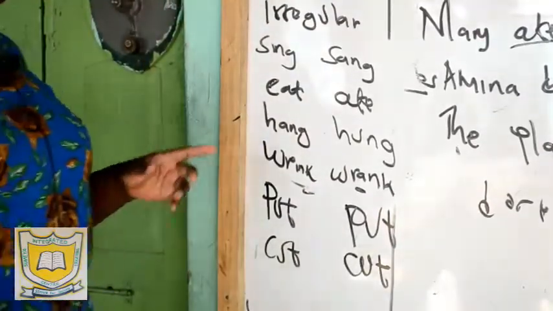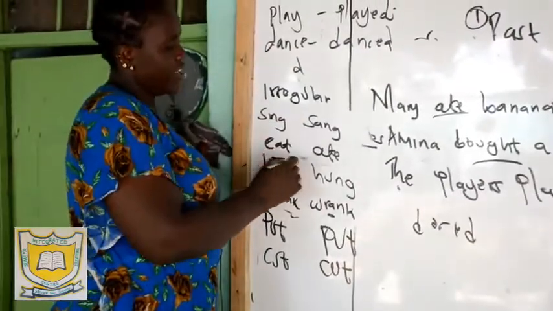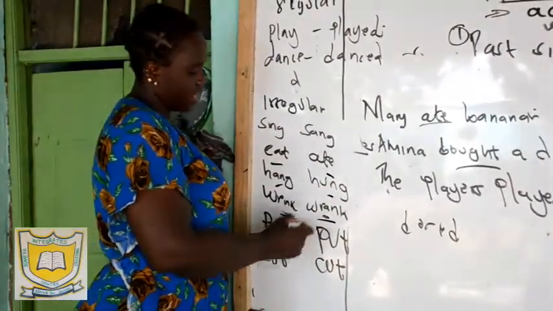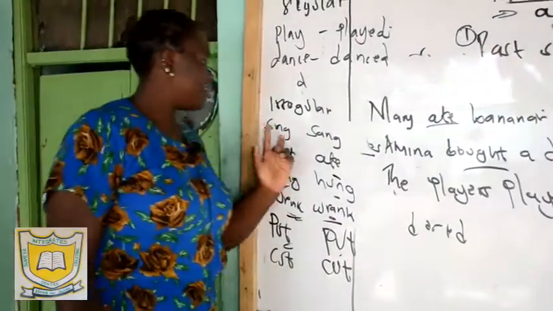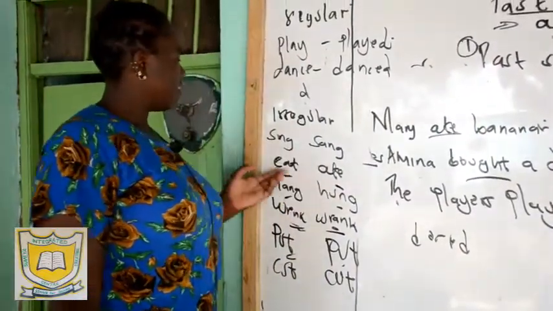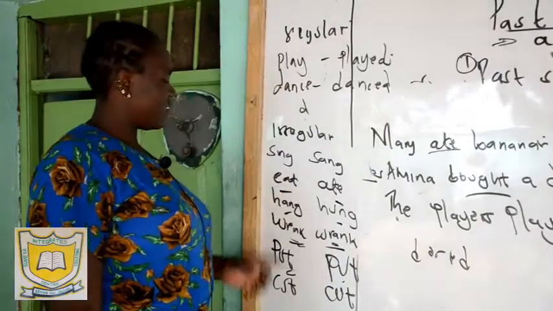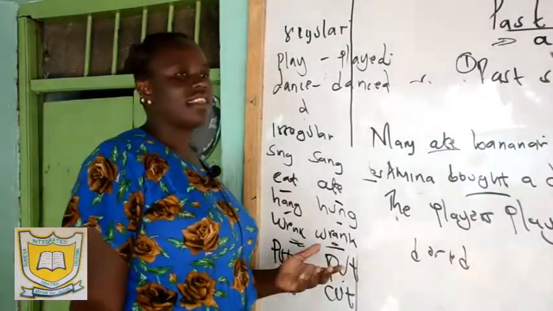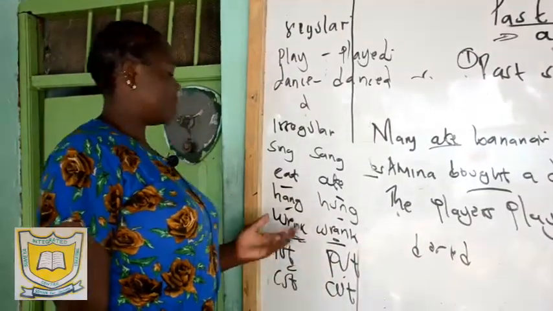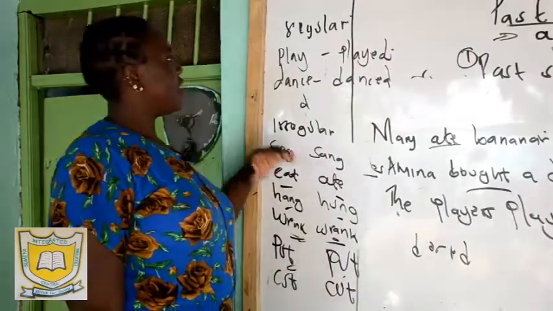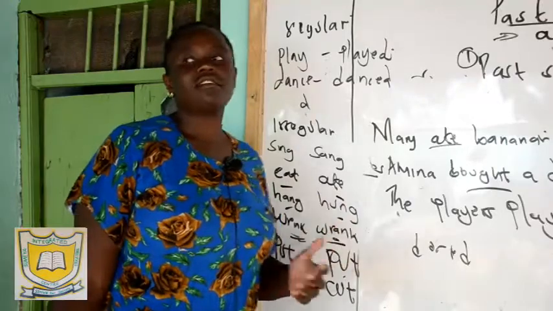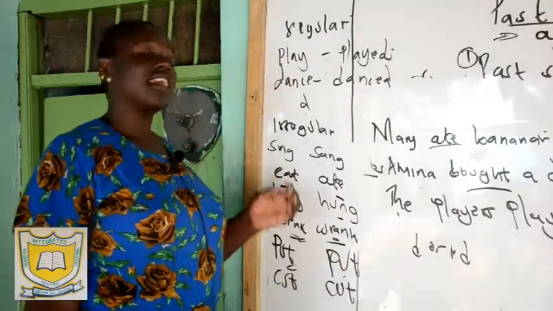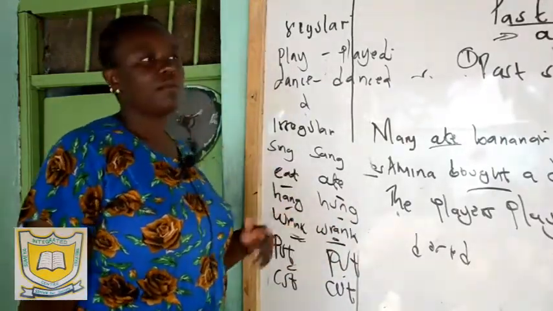You look at this: sing, sang, eat, ate, hang, ring, rang, put, cut. Some remain the same. Some change from an I to an A. Some change completely. Like eat, the past tense of the word eat is ate. They are totally not similar. So the way you form the past tenses of words is different. There are those that take an ed or d, and there are those that change completely.